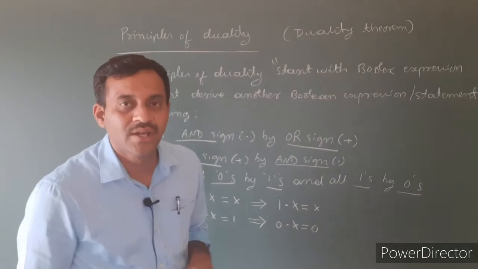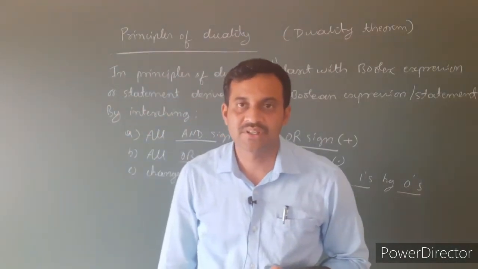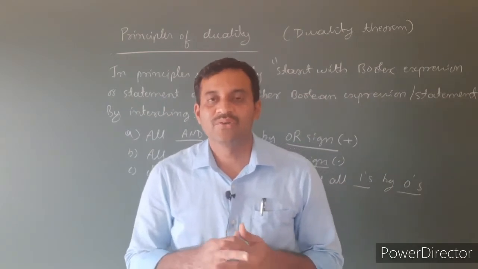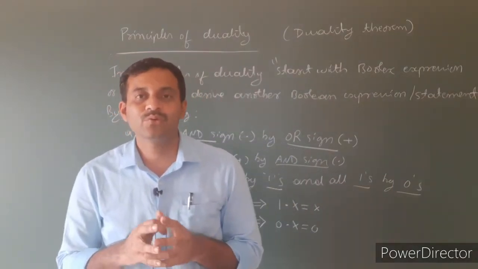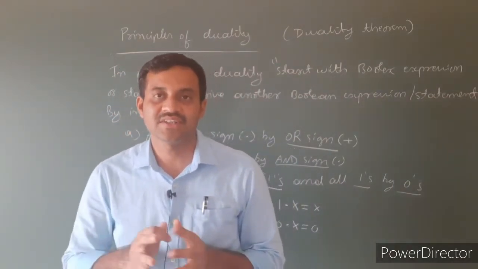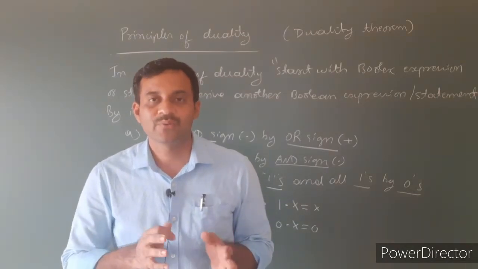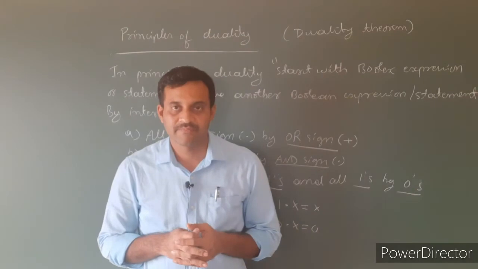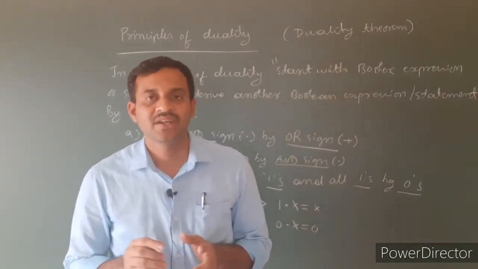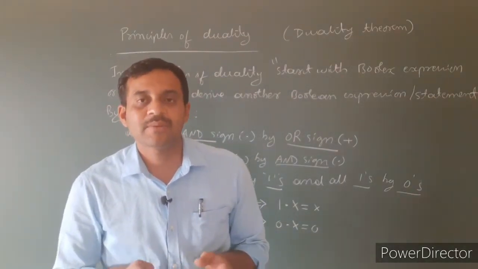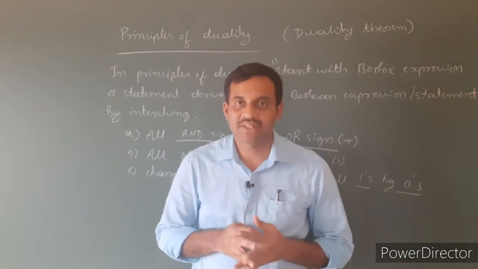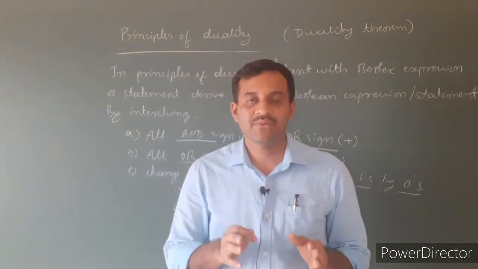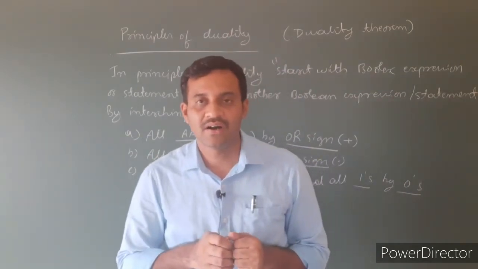Let us discuss Boolean theorems. Here Boolean theorems are proved using a method called proof by perfect induction. All Boolean theorems are proved using the method of proof by perfect induction. Another method is proof by truth table. If it is a proof by perfect induction method, here we have to substitute all the possible values for the variable.